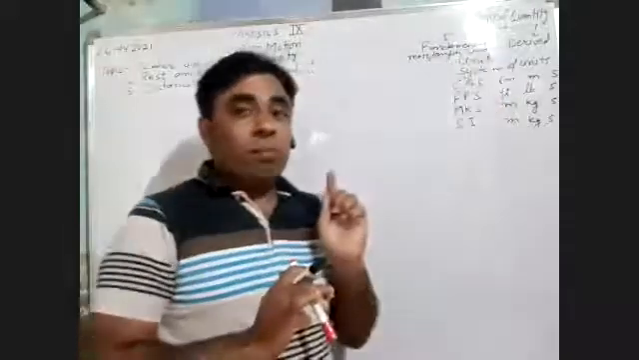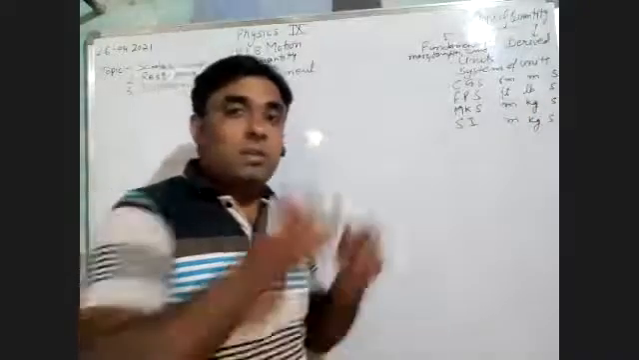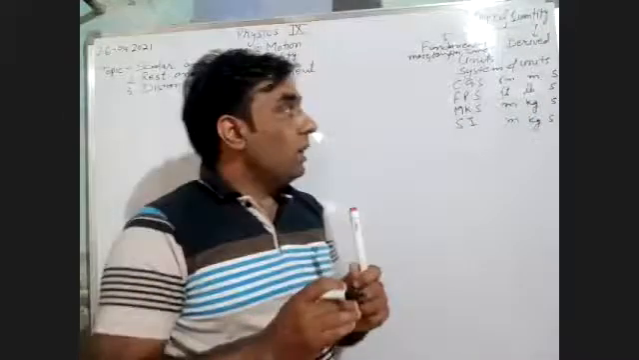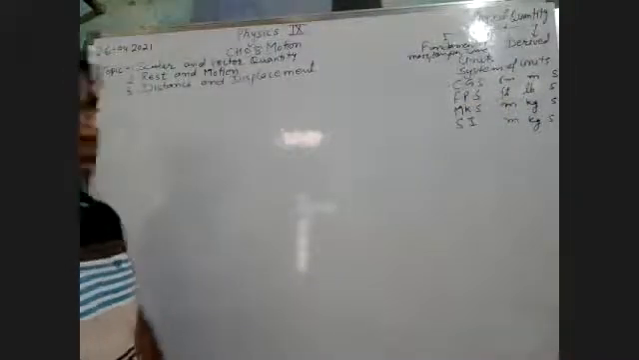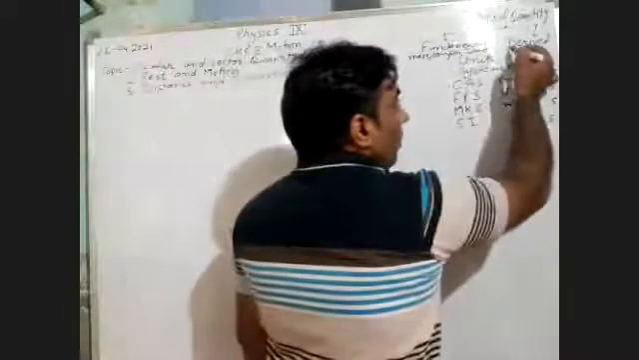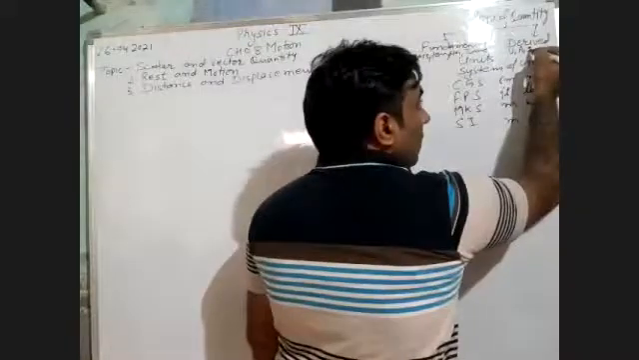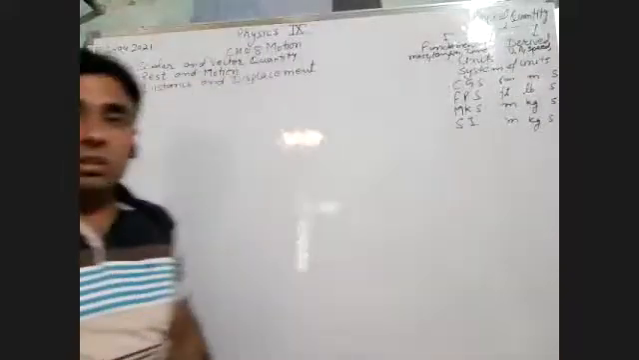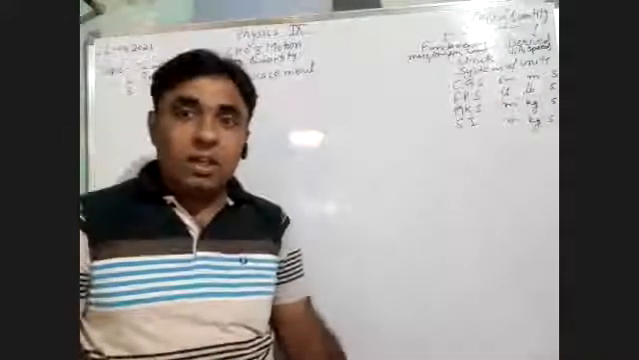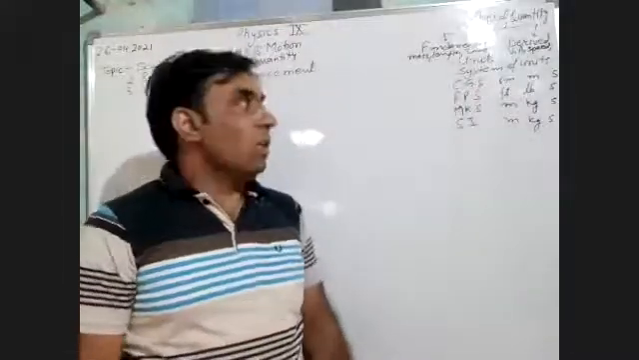Derived quantities, those quantities which depend on fundamental quantities, or we can say which depend on another quantity, are known as derived physical quantities. We can take the example of volume, area, or we can say speed, velocity, acceleration, force. There are so many physical quantities that depend on another quantity. That's why they are known as derived physical quantities. After that, we have discussed about units.